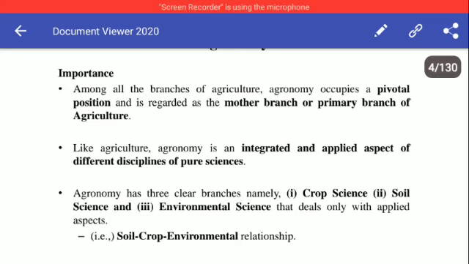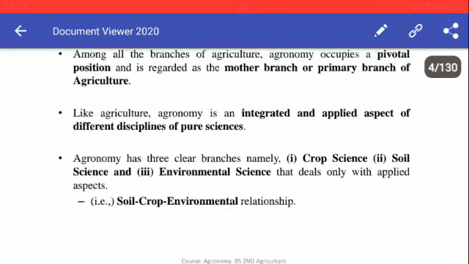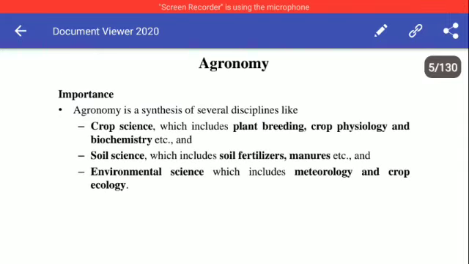Because soil affects the crop, crop affects the environment. Similarly, on the inverse side, environment affects the crop and crop affects the soil. So this is an interrelationship, and that is dealt with in the discipline of agronomy.